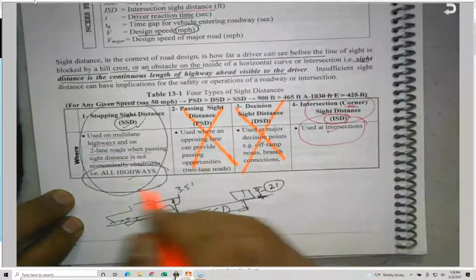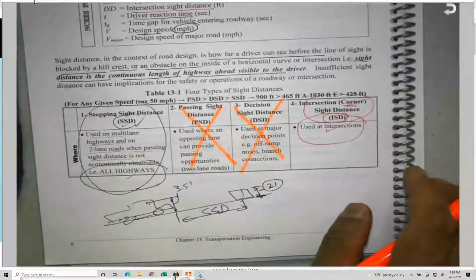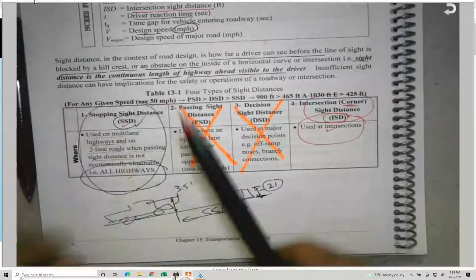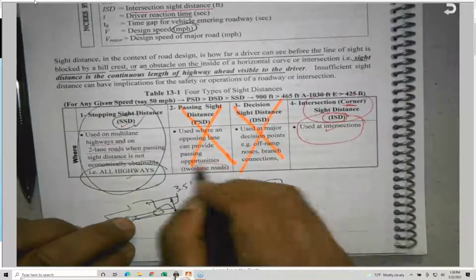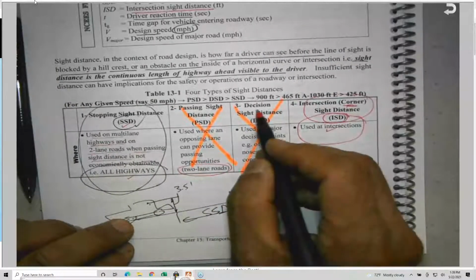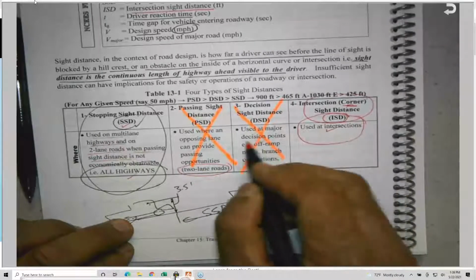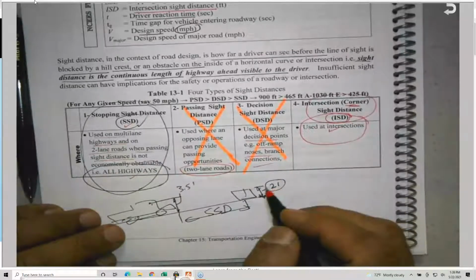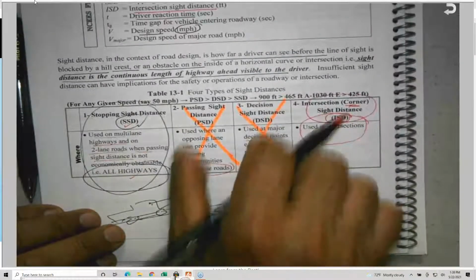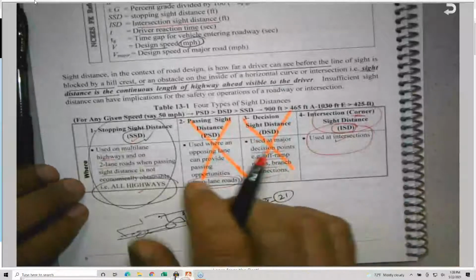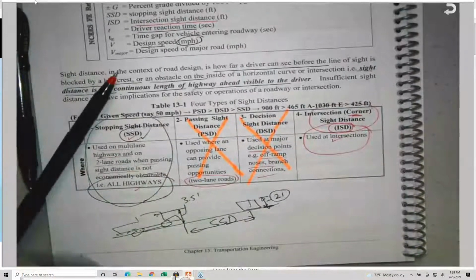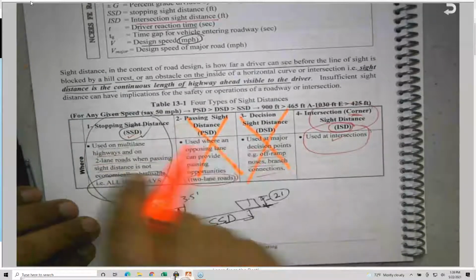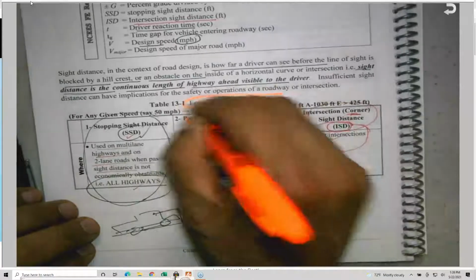We cover them in transportation, but I include them here just to let you know that there are some other sight distances. Passing sight distance we only apply to two-lane roads. And decision sight distance is at decision points like off-ramps, branch connections, and so on. So we are not going to cover these two. Just to give you a feeling about the relationship between these four types of sight distance.